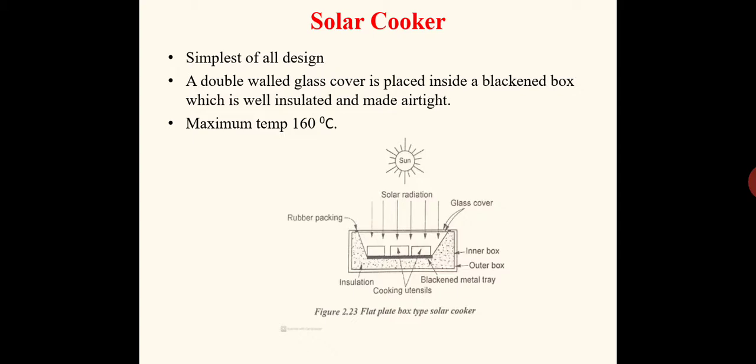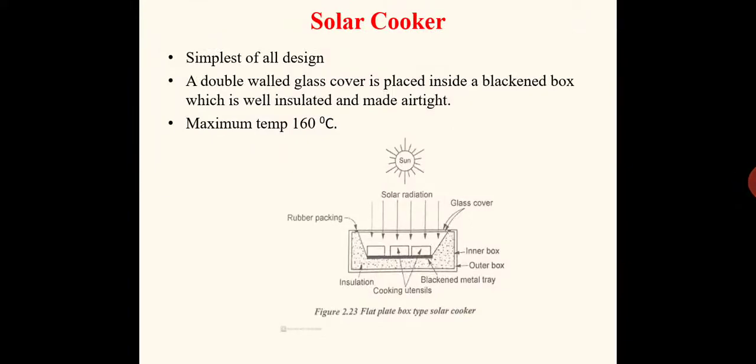Basically, this is of three types. The first one is the flat plate box type solar cooker. This is the simplest of all the designs. In this design, the receiver plate used is a flat plate coated with black paint. You can see it here. This is the blackened metal tray. So this tray will act as the solar absorber plate.